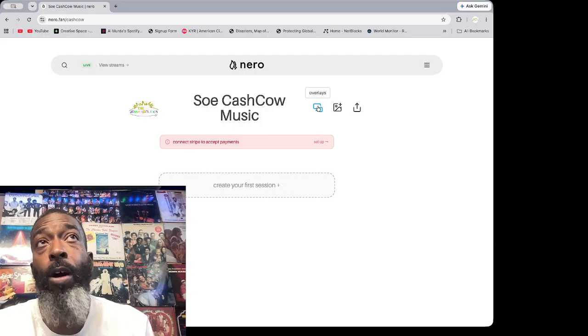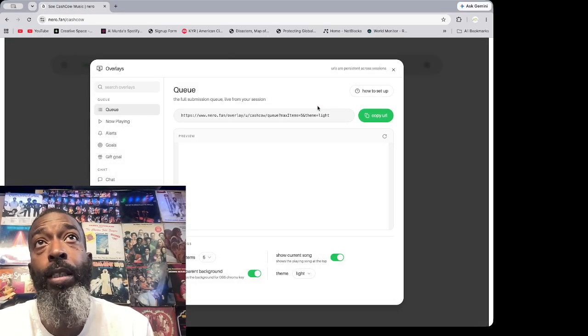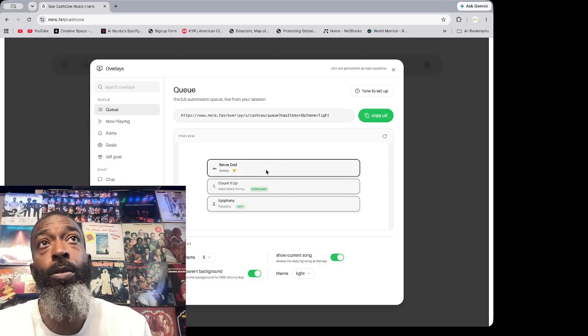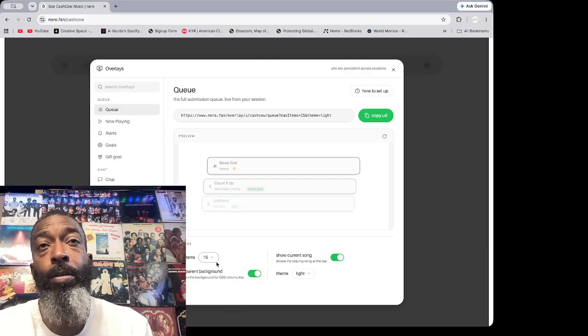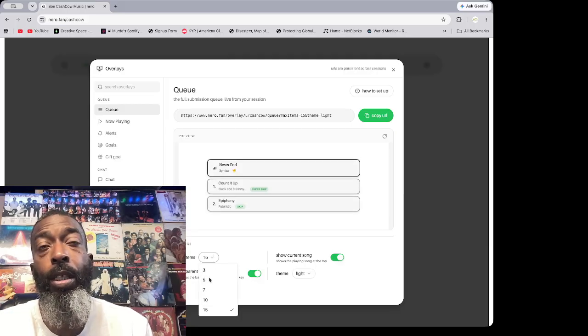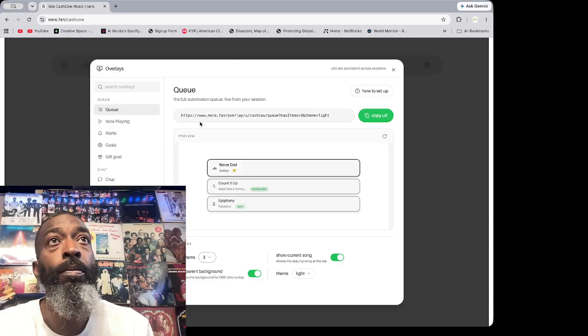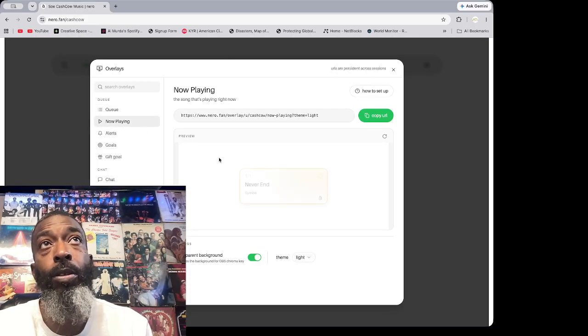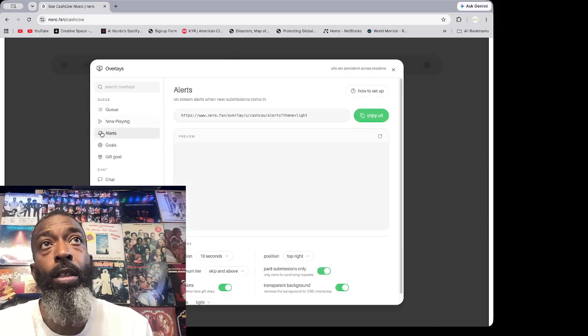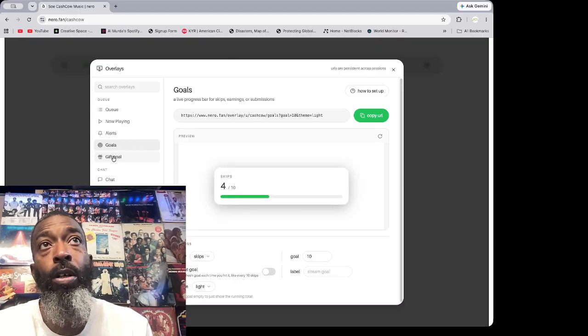Now you have up here overlays where you can add some overlays to your queues and stuff like that. Give them a couple different looks, or how many you want to see in the queue. You can see up to 15 in the queue, or if you just want to see like 3 so people ain't all in your business, you can do that as well. So yeah, now playing, it just gives you some different looks that you can rock, different alert styles. You can set your goals.